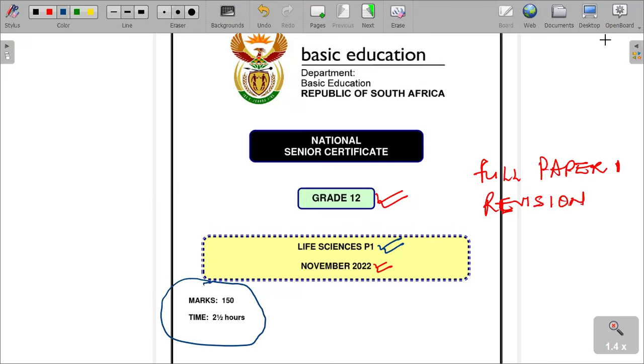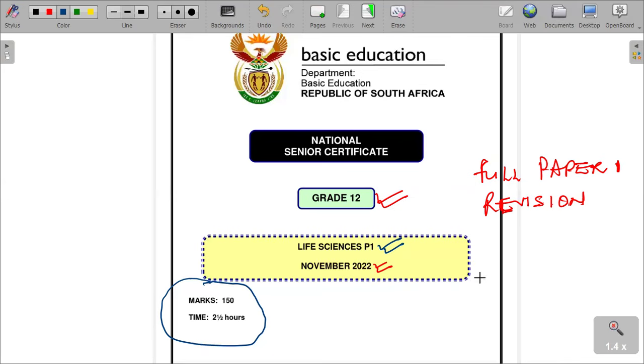Like I've said to you, we are going to revise all the past papers from the last paper of 2024, the preparatory paper, up to 2016-17. All of them we are going to cover and revise here before we write each of our exams, paper 1 and 2 this year, final exams. So please just keep connected. You shall see that all these papers, we are going to revise them and we will never go wrong.